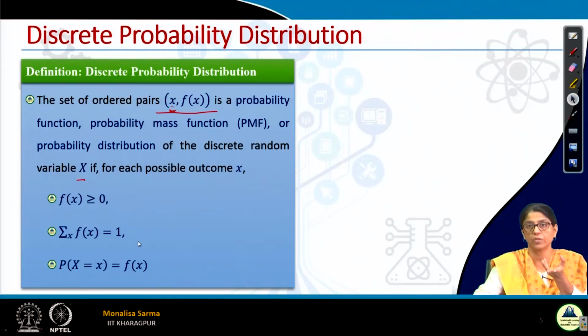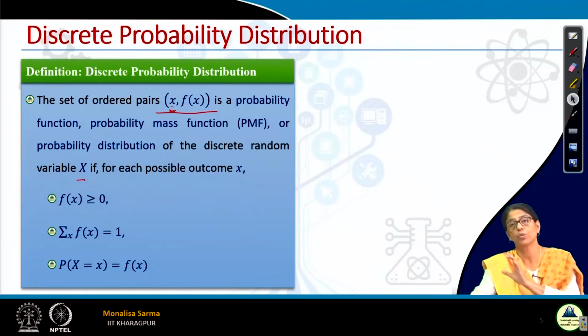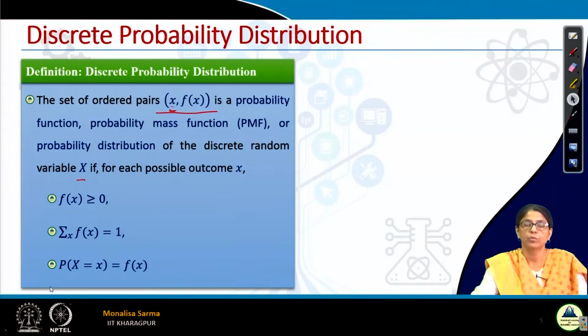Probabilities always sum to 1, isn't it? So the probability of getting 2 heads, 1 head, 0 heads, all put together, the summation should always be 1. And the probability that X is equal to x we designate by f(x). So f(x) is a probability distribution function when it satisfies these two conditions: f(x) should be greater than or equal to 0, and the summation of f(x) should be 1.